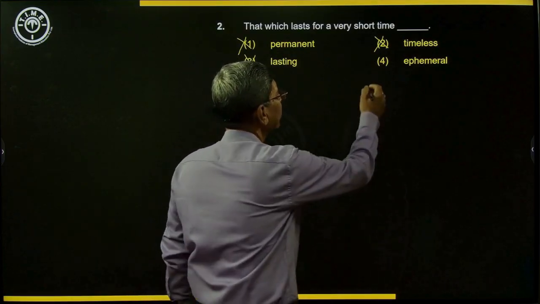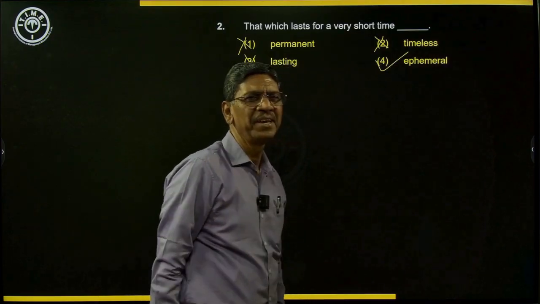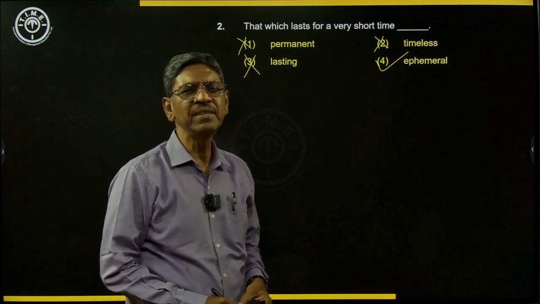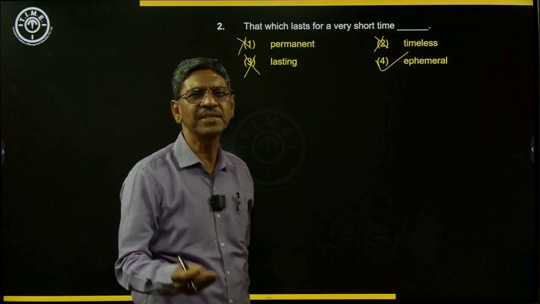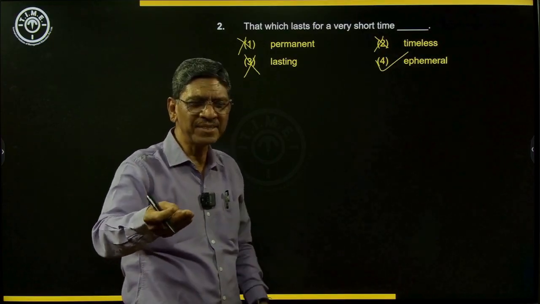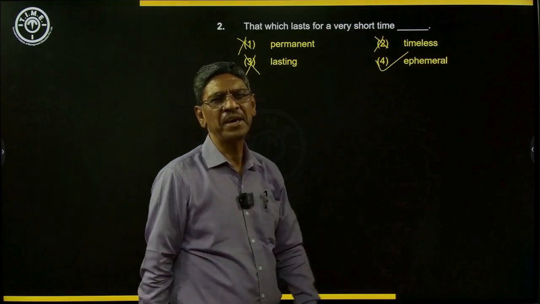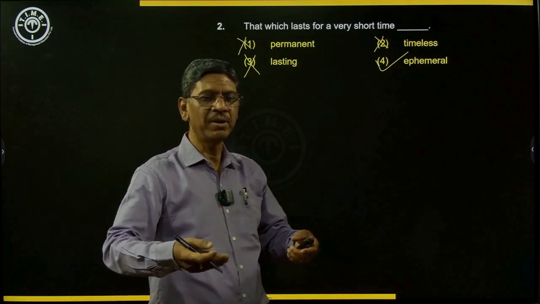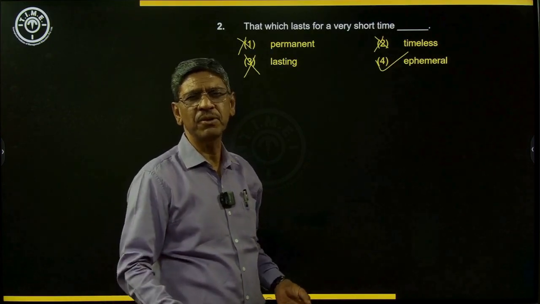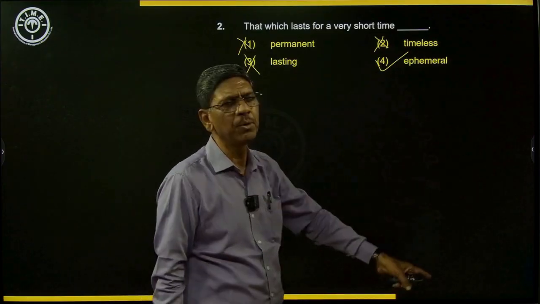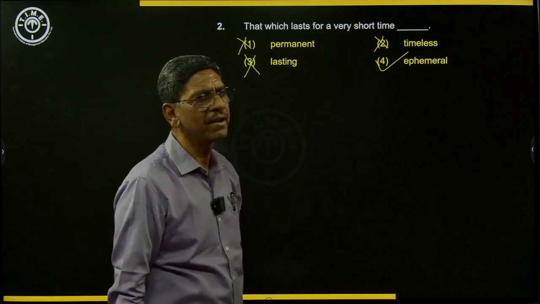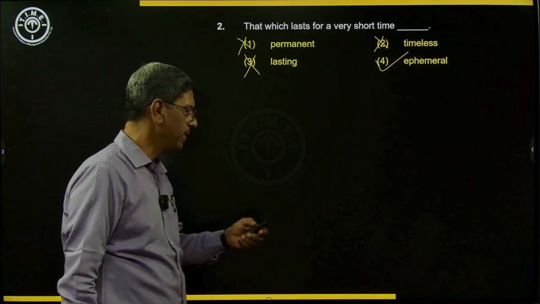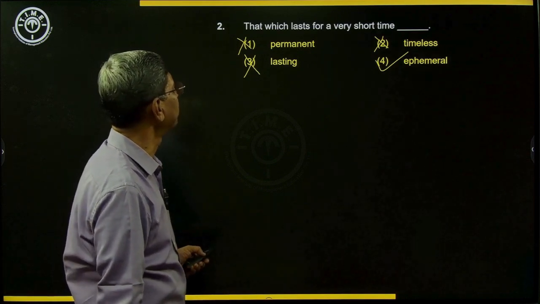So therefore, ephemeral is the best word. Ephemeral is a Greek word, ephemeros, which means lasting for a day, just one day. Anything that lasts for a very short time, we call it ephemeral. Sometimes our joys are ephemeral. Of course, even difficult situations will not last long. They will go, they are short-lived. So ephemeral, short-lived, is the best word.